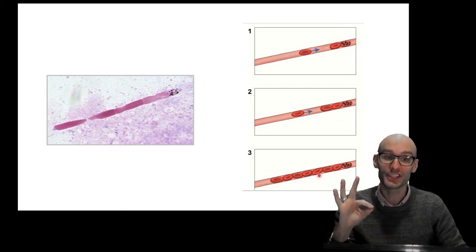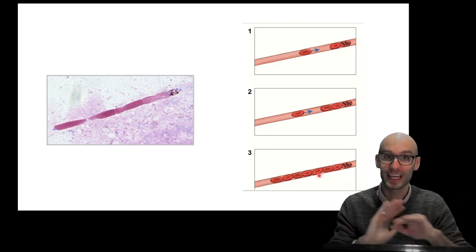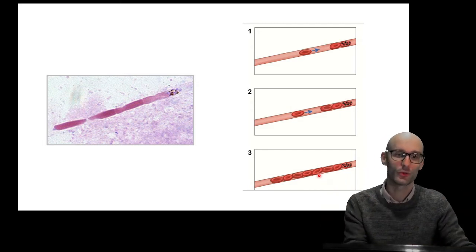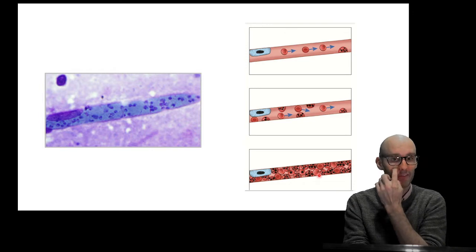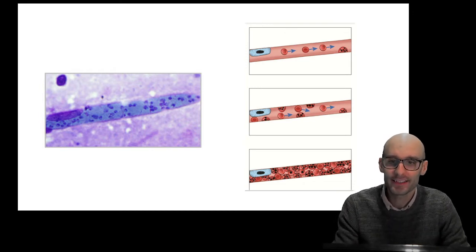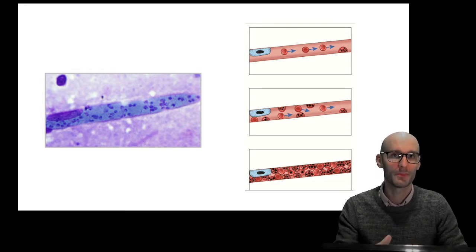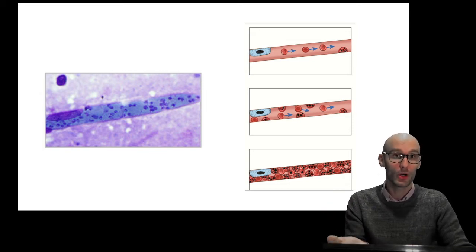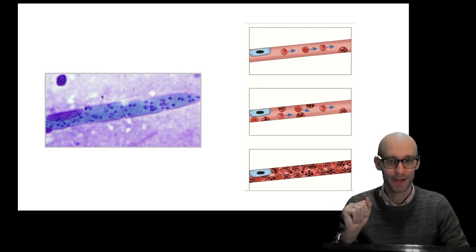Now you can imagine that's not good for the host to get these kinds of clots all over the body, and it can actually happen in larger blood vessels. So these sticky red blood cells that have the malaria merozoites on the inside will just stick to the wall of a larger blood vessel, not a capillary, maybe an arteriole, which is a small artery.